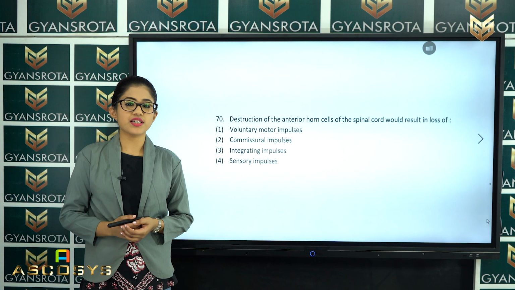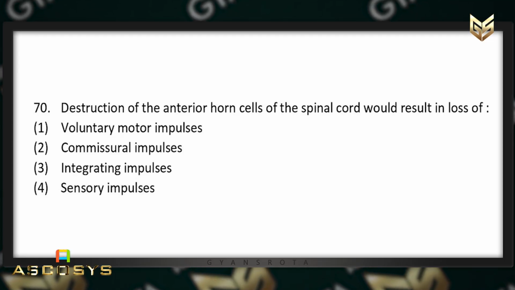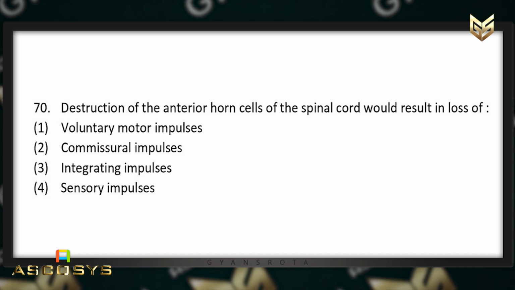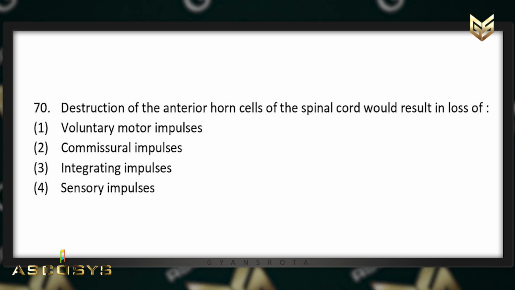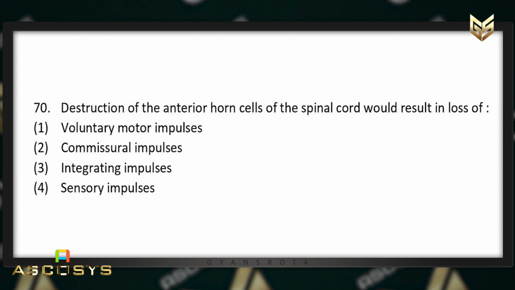Now the next question is question number 70. Destruction of the anterior horn cells of the spinal cord would result in the loss of voluntary motor impulses, or commissural impulses, or integrating impulses, or sensory impulses.